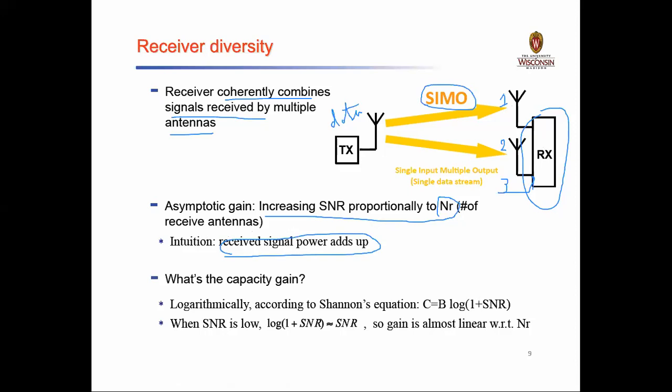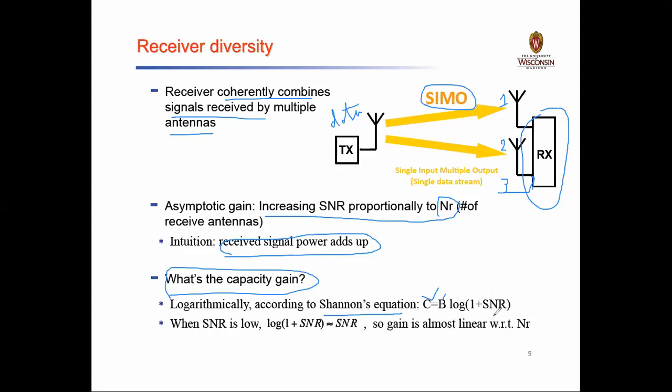Okay, so what will happen if we try to add the powers at the receiver antenna, whether the capacity gain will change. What will be the capacity gain for a receiving antenna if all the receiver energy or the power are added up? The first thing over here is the logarithmic calculation will be done by making use of Shannon's equation, that is given by C = B log(1 + SNR).